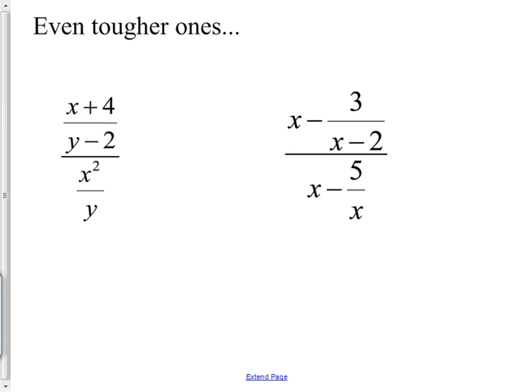Even tougher ones. Yes, you'll have to do things like this. And I think you could handle this one as long as I tell you it's a big fraction like this, so it's a divide. So remember, you're not going to want to divide, you're going to want to multiply. And you need one more little thing. Whenever you have fractions that have multiple parts, you want to put parentheses around anything that's not a single number. Like putting parentheses around this is just dumb because it doesn't hold anything in. Okay, it's just a single thing. No need for parentheses there. But when it's got two parts, put a parenthesis around there. It'll keep you from making a mistake.